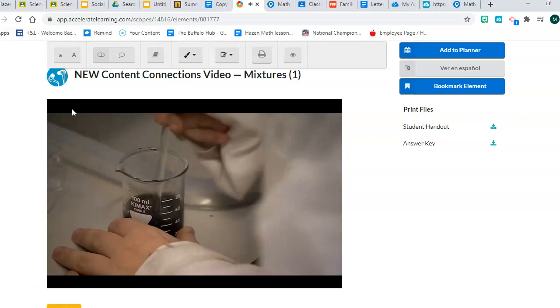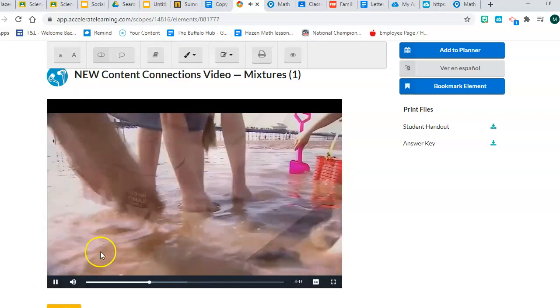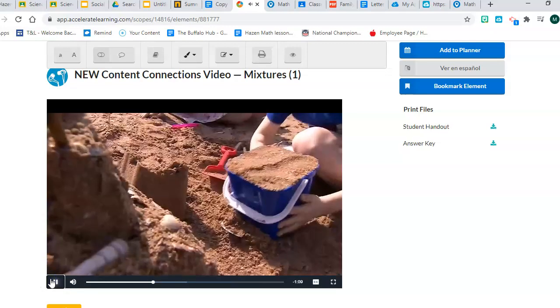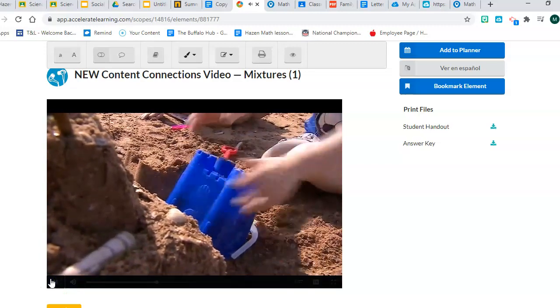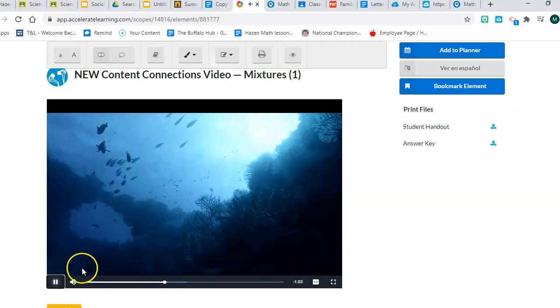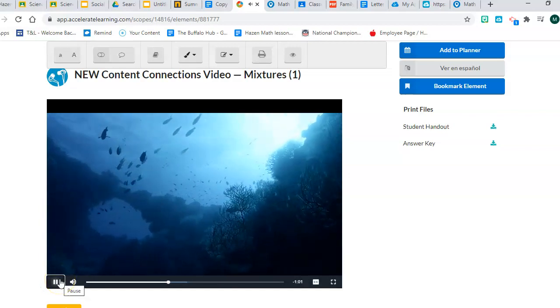Mixtures are either heterogeneous, with unevenly distributed materials, like sand. Remember, heterogeneous, that means it's uneven. It's like trail mix. It's like sand. Or homogeneous, with materials that are evenly distributed all the way down to the microscopic level, like salt water.